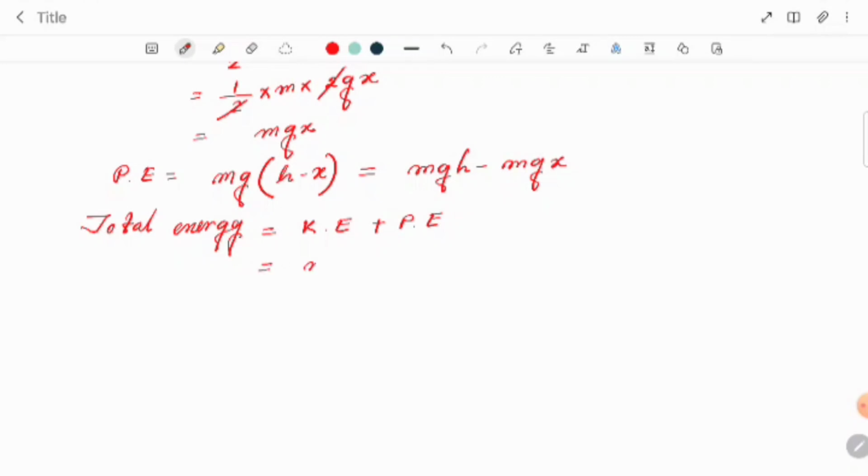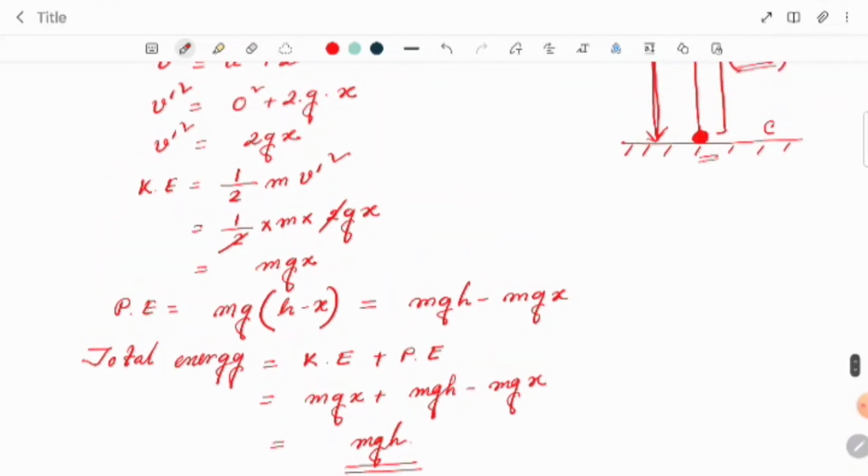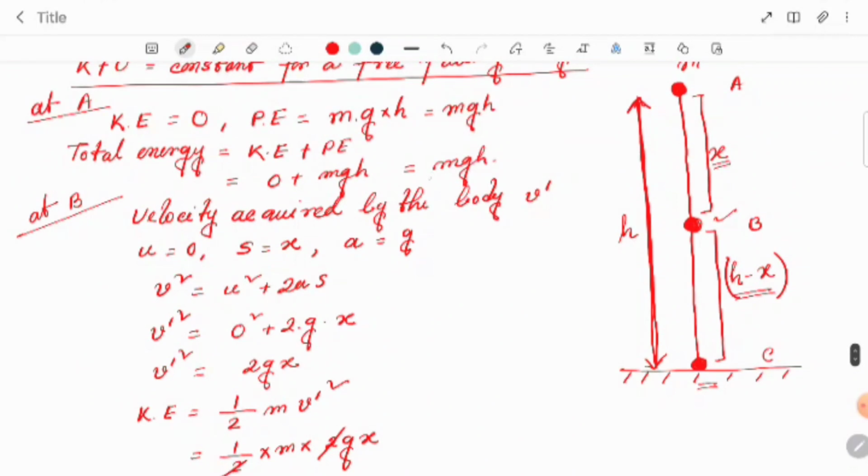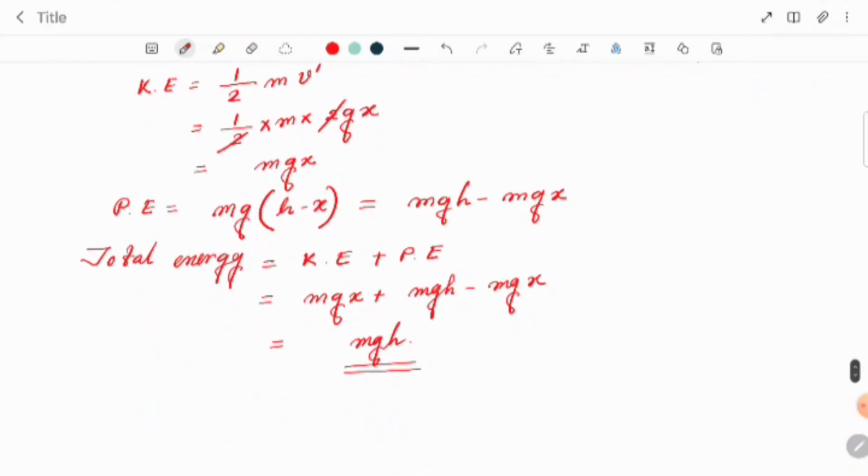Kinetic energy is mgx plus potential energy is mgh minus mgx, equal to mgh. So at A position we have got the total energy mgh. At B position also we are getting mgh. Now the last one is left, that is at C.